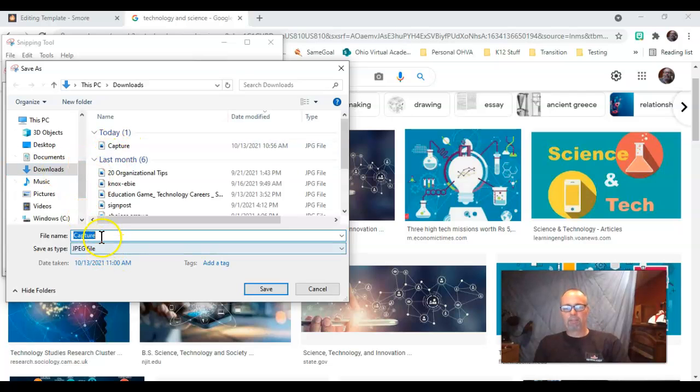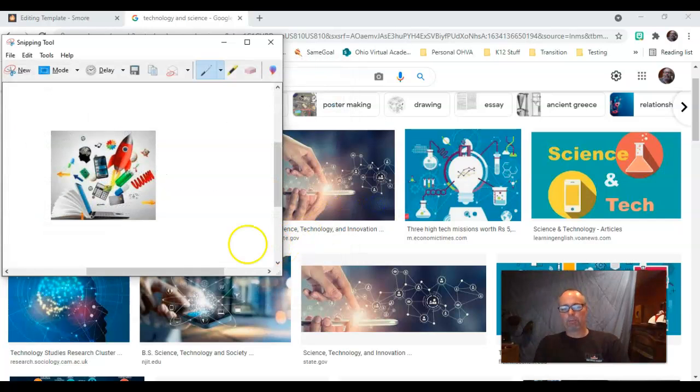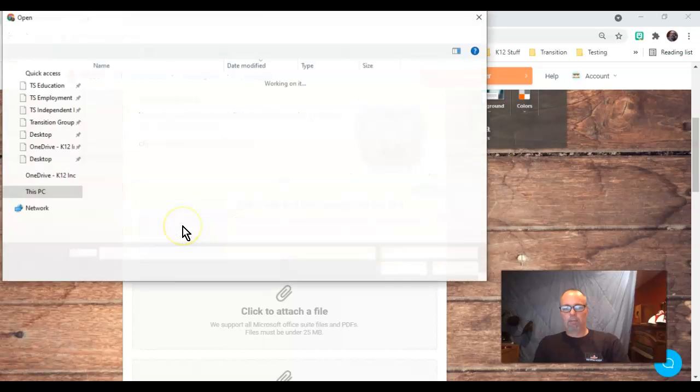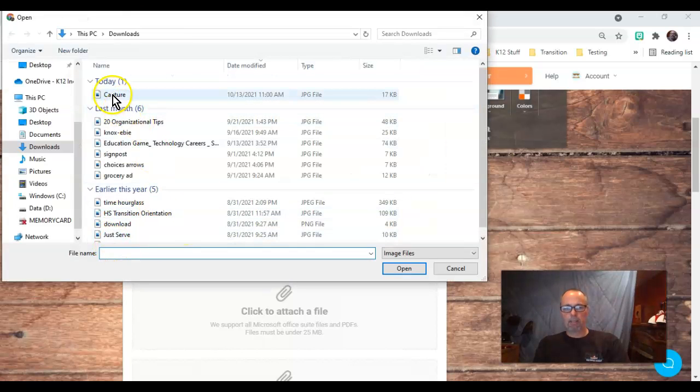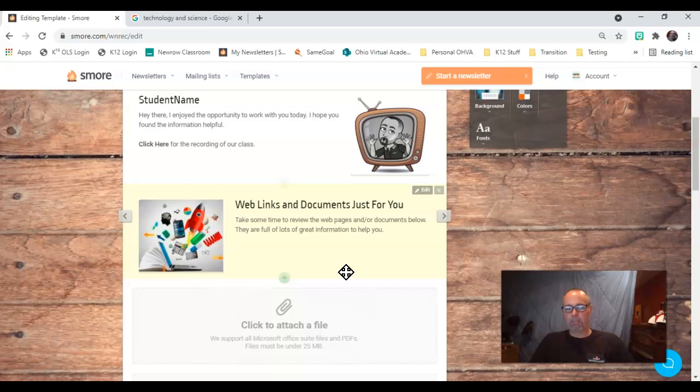The default name that Snip has is capture, and so I just tell it save as capture. And it says, hey, you already have that file, and I say, yeah, just replace it, because now I can come back to my email that I'm developing, click on the little picture box and tell it to insert from the downloads menu, capture, tell it open, and voila, there it is. And so I can do that with any number of pictures, put them into my email, and I don't have to clutter up my computer with all kinds of different graphics and images, and they're just accessible and ready.